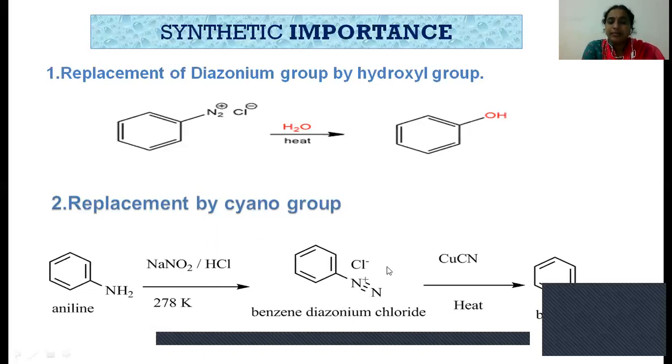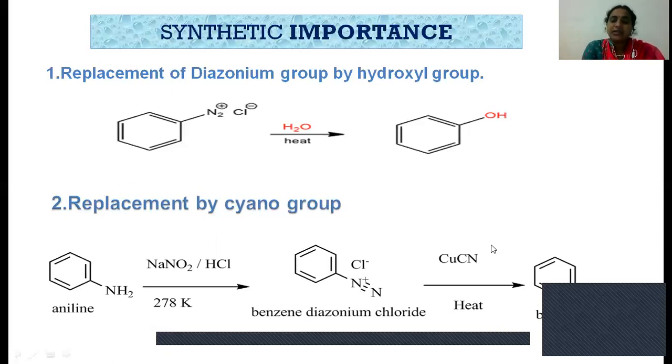And further, this compound reacts in the presence of cuprous cyanide. In this, the copper has a +1 charge, hence it is called cuprous cyanide. Here cyanide has a minus charge and cuprous has the positive charge. So this minus charge compound gives its electrons to here, and simultaneously this group is eliminated by taking its bonding electrons, as nitrogen as well as Cl minus. So finally, it produces cyanobenzene.